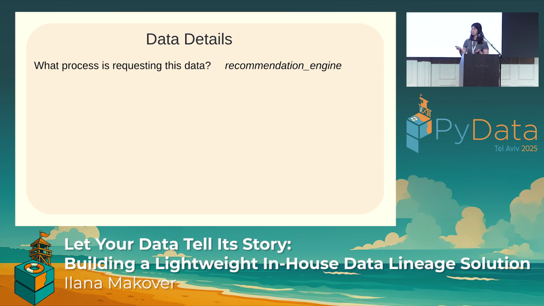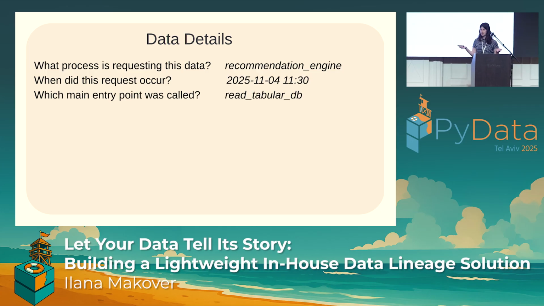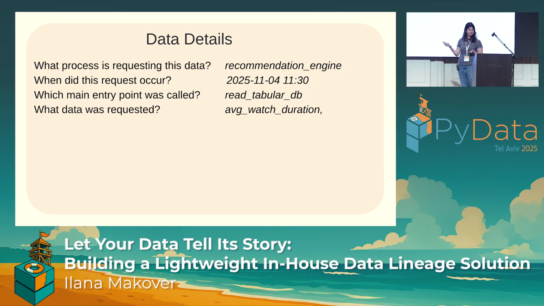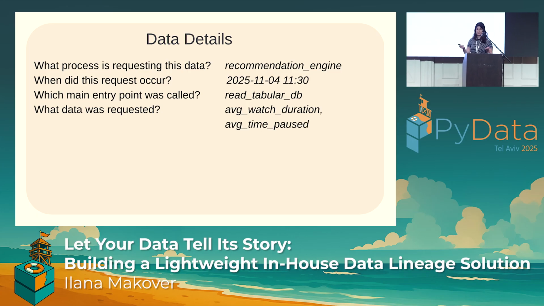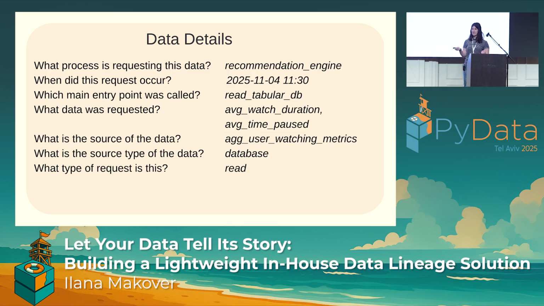Again, some examples. What process is requesting this data? If we go back to our example, we'll say the recommendation engine is requesting this data. When did this request occur? November 4th, 2025. Which main entry point was called? The readTabularDB method. What data was requested? We can say two columns were requested, average watch duration and average time paused. What is the source of the data? We can say a table called ag user watching metrics. What is the source type of the data? It is a database. And finally, what type of interaction is this? This is a read interaction.